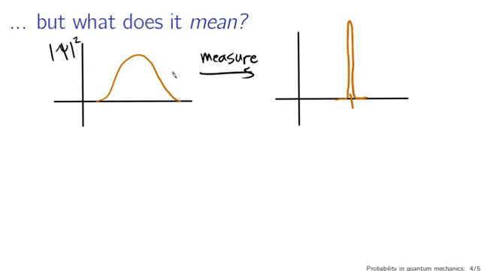But the wave function before the measurement was broad, like this, and the wave function after the measurement is narrow. What actually happened here? What about the measurement caused this to happen? This is one of the deep issues in quantum mechanics that is quite difficult to interpret. So what do we make of this? Well,